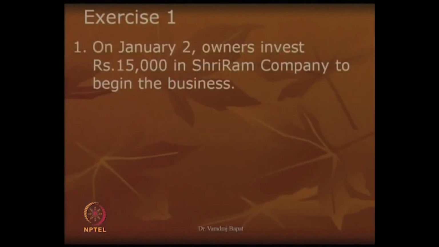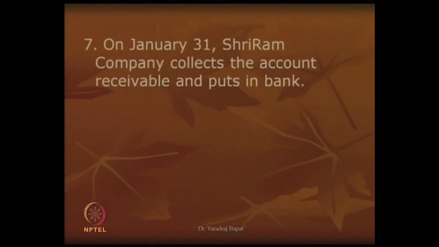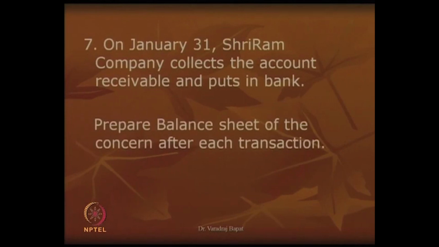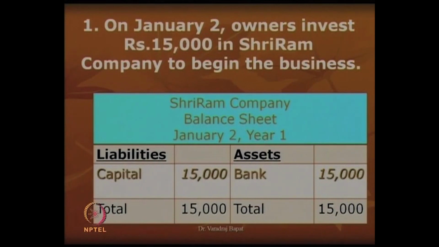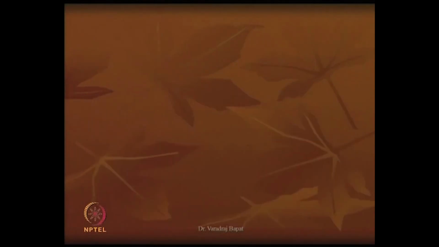Let us go to the first transaction, which says that on Jan 2nd, owners invest 15,000 in Shriram company to begin the business. So, second, third, fourth, I have first listed all the transactions. Now, we will see the solution for after each transaction. Now, this is how the balance sheet will look like. On Jan 2nd of year 1, on capital we have got 15,000 and bank balance is 15,000. So, the balance sheet total is exactly 15,000. Now, we will learn series of transactions.